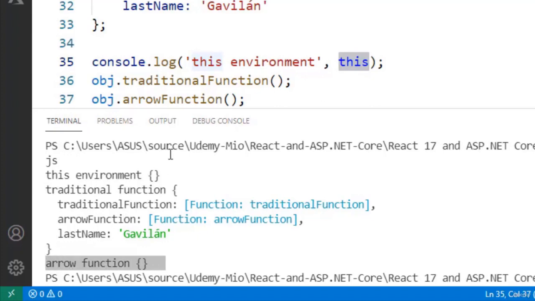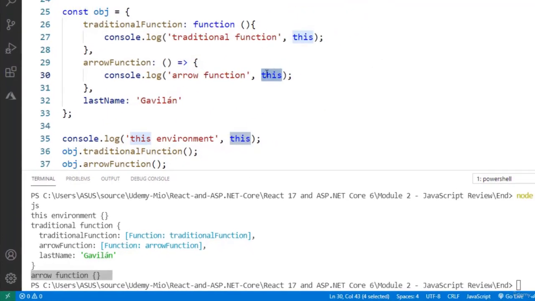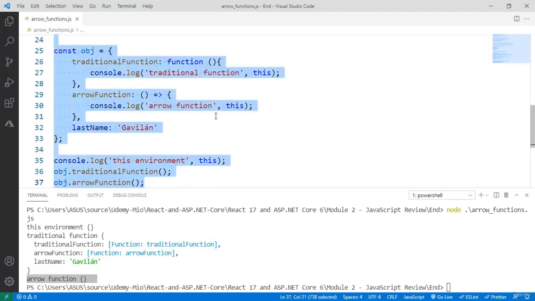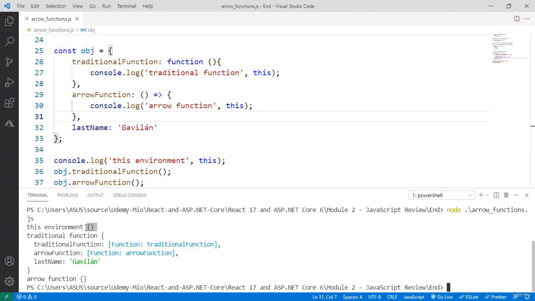Why is that? This is because this in this arrow function corresponds to where this function was defined, and the environment in which this function was defined is this JavaScript file environment, which is why we have this environment equal to an empty object and arrow function, which is this value, also equal to an empty object.